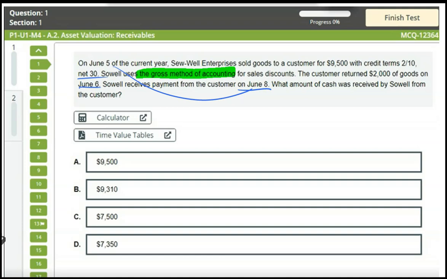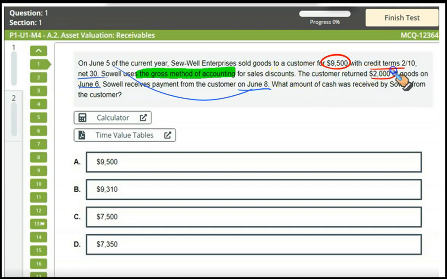On June 5th of the current year, Sewell Enterprises sold goods to a customer for $9,500 with a credit term of 2/10, net 30. This means if the payment is made within 10 days, 2% off would be given, otherwise pay in full by the 30th. Sewell uses the gross method of accounting for sales discount.